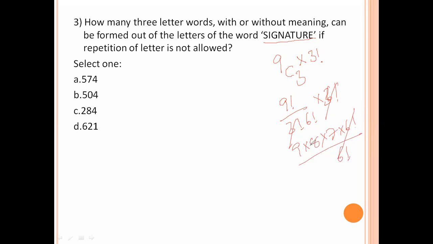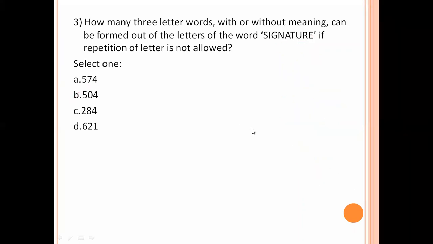9 into 8 is 72, 72 into 7 is 504. So option B is the right answer. Next.